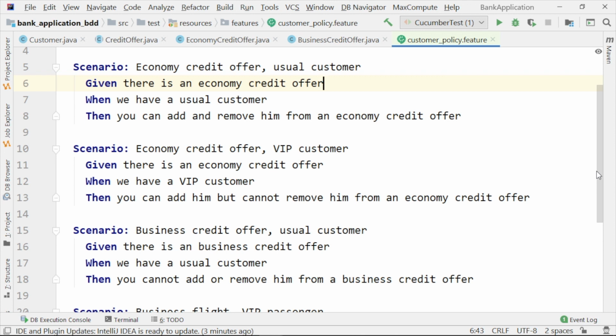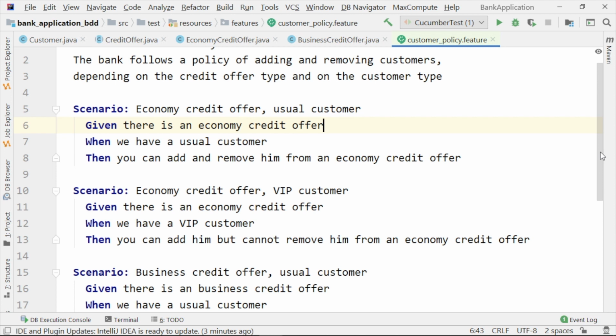But the big advantage and the big change here is that you can read them in plain English, just following this file, just like any story.